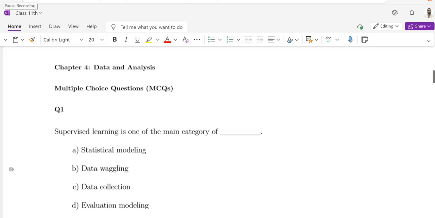Bismillah ar-Rahman ar-Rahim. In this video session, I'm going to provide you the answer of multiple choice questions of chapter number 4 and short response questions. Question number 1. Supervised learning is one of the main categories of statistical modeling, data wrangling, data collection, and evaluating modeling. The correct option is statistical modeling.